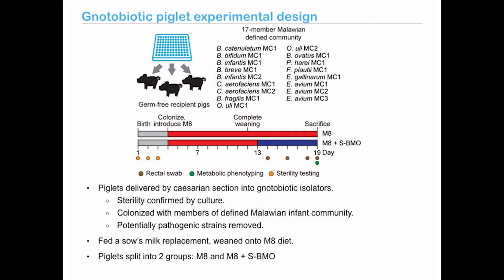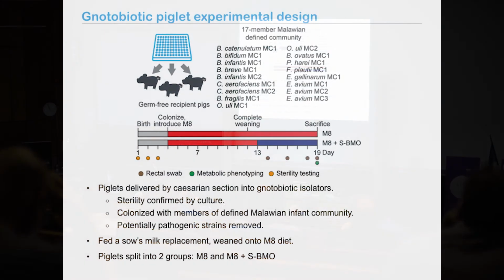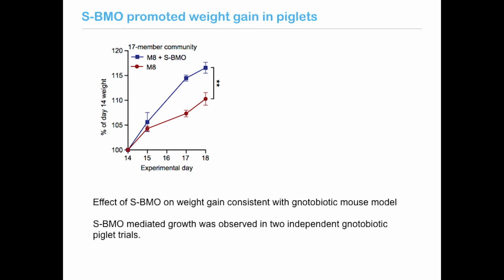The pigs were fed a sow's milk replacement formula initially, but then were transitioned onto the same Malawian diet that the mice were fed for those experiments. And at the time that we completed weaning of these animals, which was at the ripe old age of 11 days, half of the animals were switched from the Malawi 8 control diet to the Malawi 8 diet supplemented with SBMO for the remainder of the experiment. And again, what we found is that supplementation of the pigs with SBMO promoted increased weight gain over time compared to those fed the Malawi 8 diet by itself, indicating that the observation that SBMO, or these sialylated milk oligosaccharides, promote growth was true not only in mice but also in pigs.